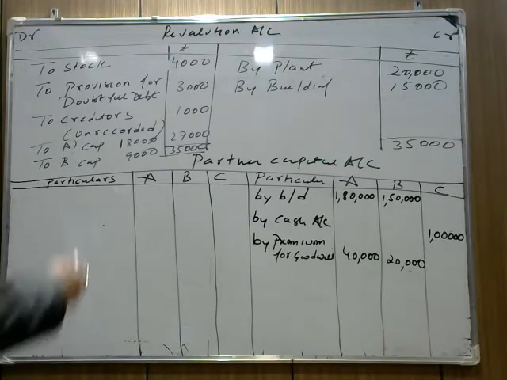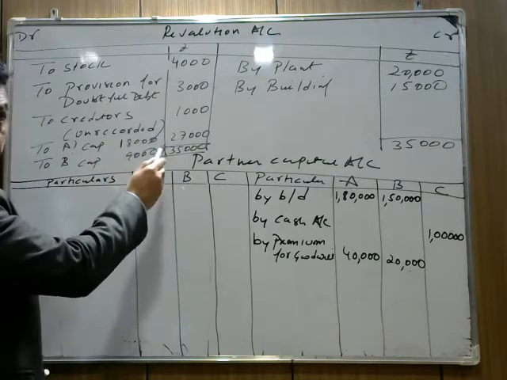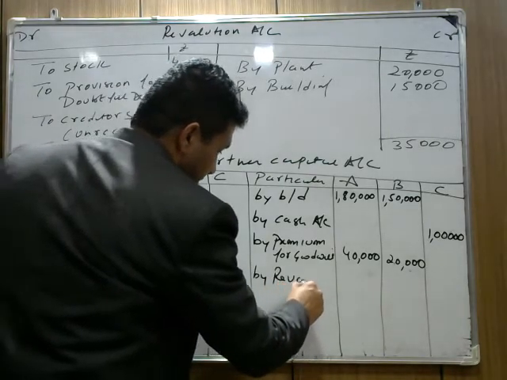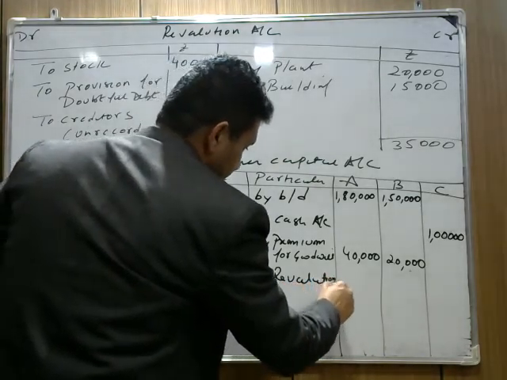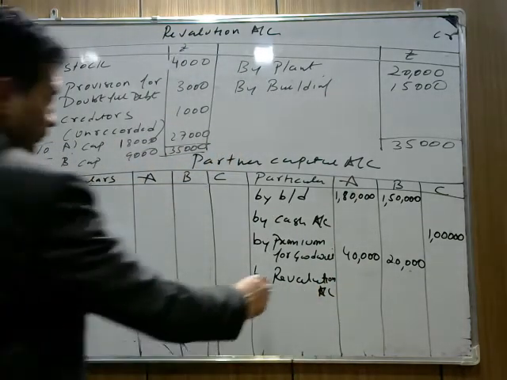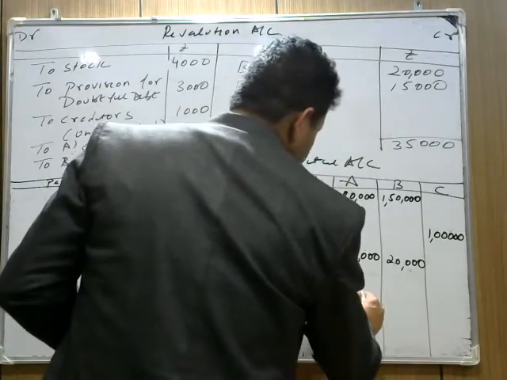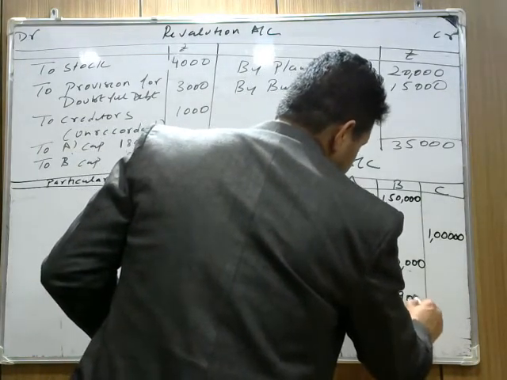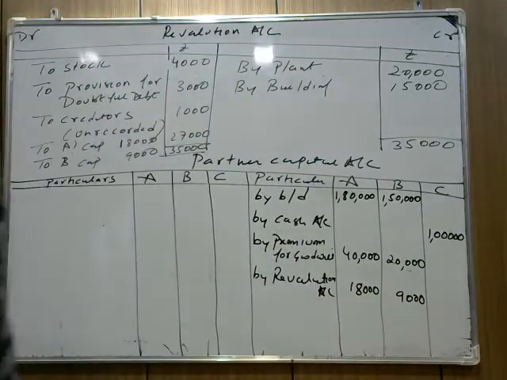One more thing is here, revaluation of profit. This is the revaluation profit. The distributing partner, we write by revaluation account. If the loss is here, we write here to revaluation loss. But here profit is here. Profit is 18,000 and 9,000. Now check, is there any other information here? No, there is no other information here.